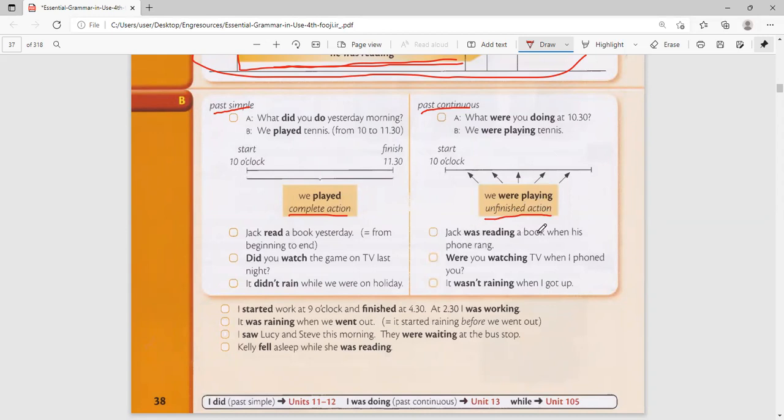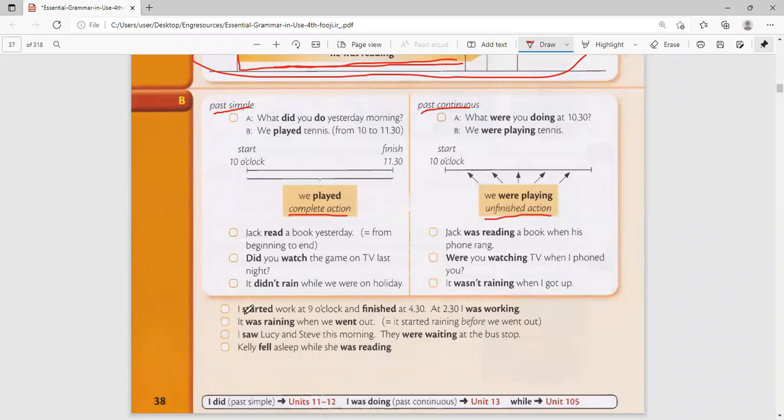Jack was reading a book when his phone rang. You see, he was reading a book when his phone rang. Were you watching TV when I phoned you? It wasn't raining when I got up. Yeah, it wasn't raining when I got up. You see, it was not raining.